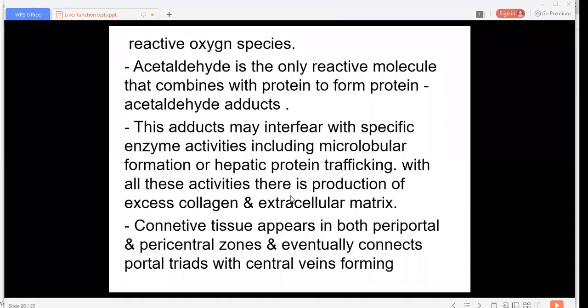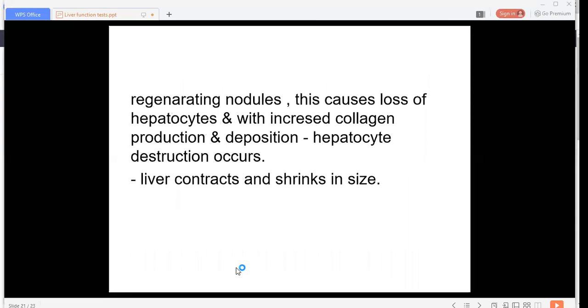Okay. So the connective tissue appears in both periportal and pericentral zones, eventually connects the portal triads with central veins, forming regenerating nodules. This causes loss of hepatocytes, and with increased collagen production and deposition, the hepatocyte destruction occurs.